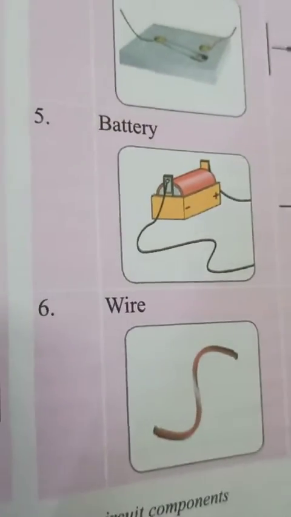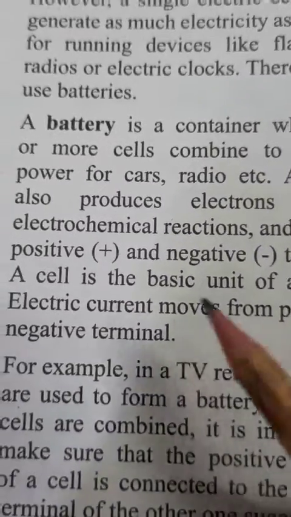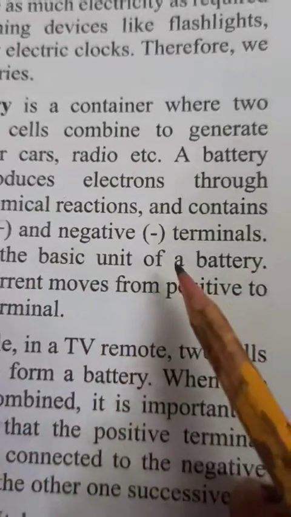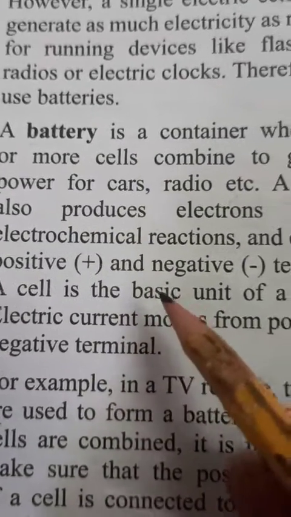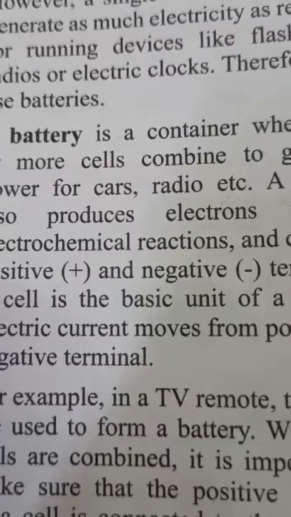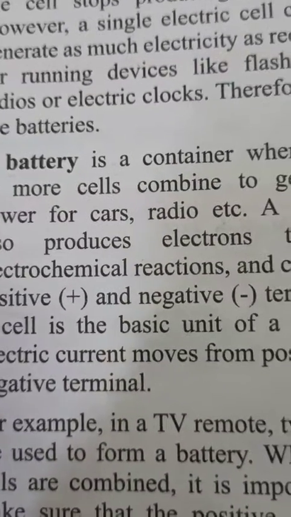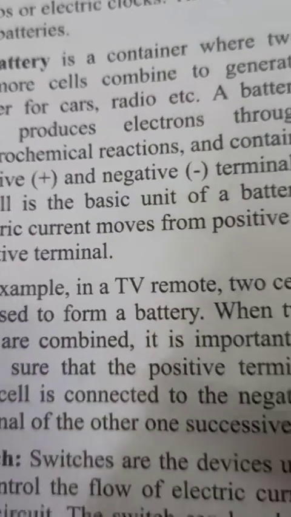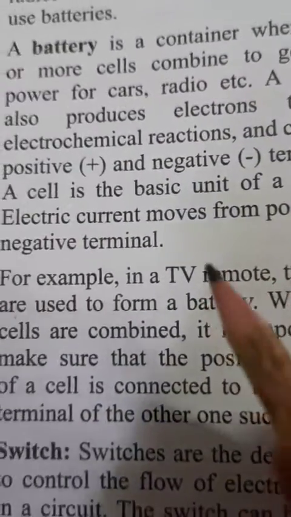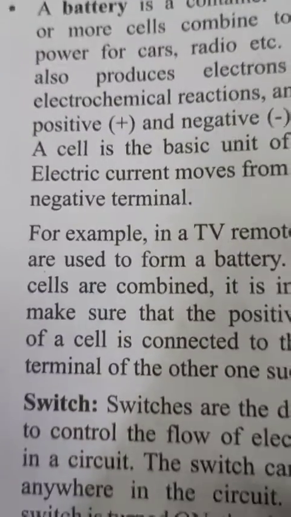So children, this is about the battery, and a battery also works in the same way. It also has one positive terminal and one negative terminal. And batteries, you know, we use in our vehicles like cars or two-wheelers. So you can see at your home also which kind of battery we use in these things.